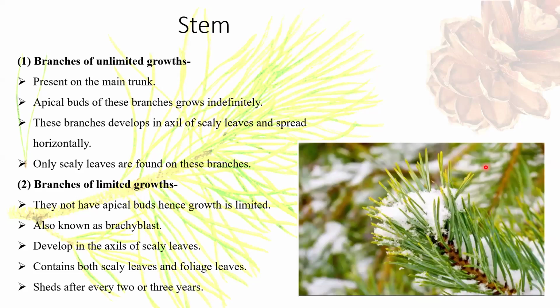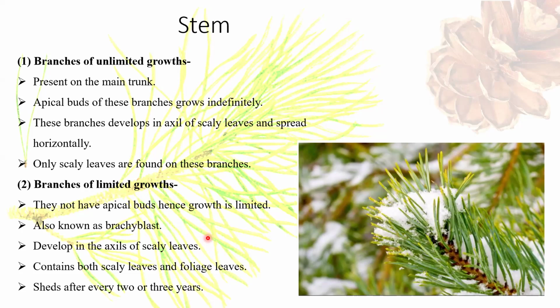Now, talking in detail about branches of unlimited growth and branches of limited growth, as I told you earlier, branches of unlimited growth have apical buds which support their unlimited growth. Only scaly leaves are found on these branches, whereas branches of limited growth do not have an apical bud and hence their growth is limited. They are also known as brachyblasts. These branches of limited growth develop in the axil of scaly leaves found on the branches of unlimited growth.